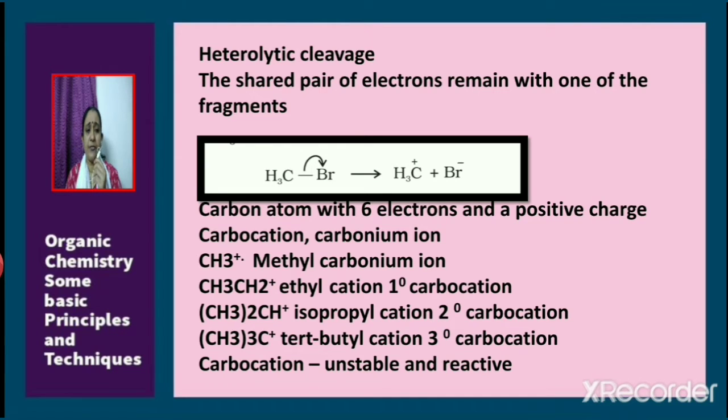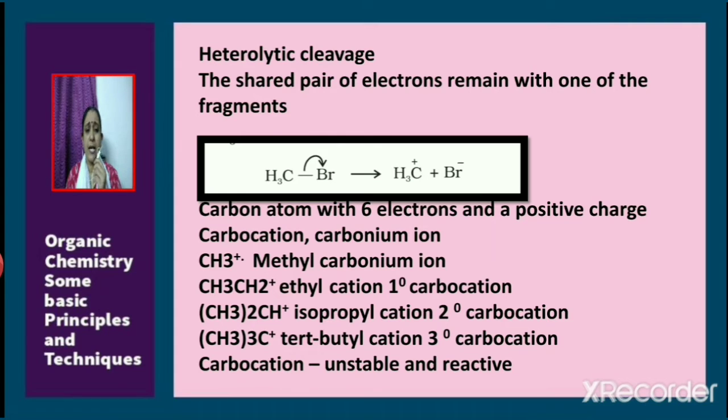In a similar way, if we consider ethyl bromide, by heterolytic cleavage, we can get ethyl carbocation or ethyl carbonium ion. Ethyl carbonium ion is CH3CH2+. Here the positive charge is on the CH2 carbon, and this carbon is directly attached to only one other carbon atom, that is methyl carbon. So ethyl carbocation is a primary carbocation.